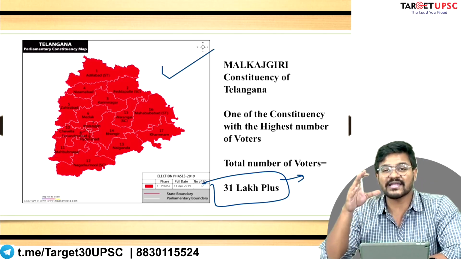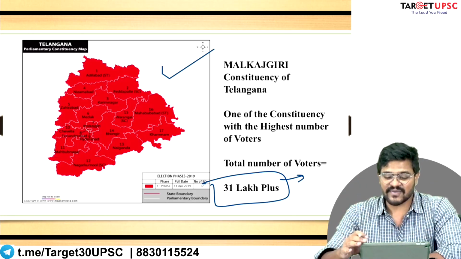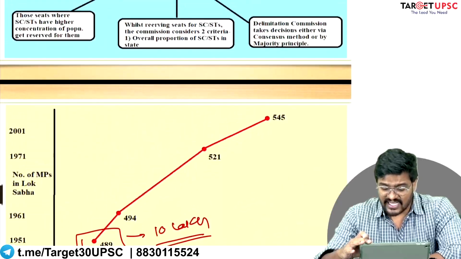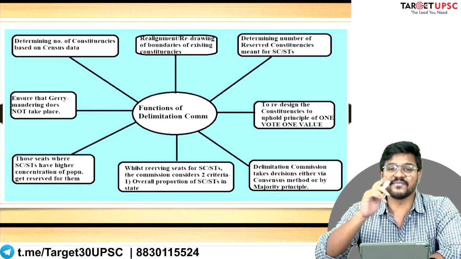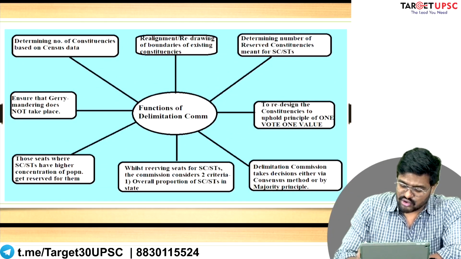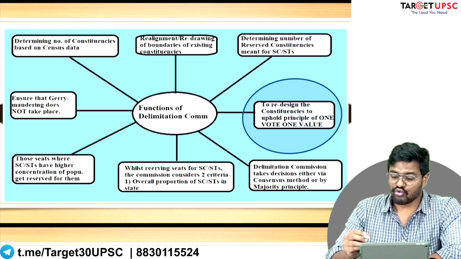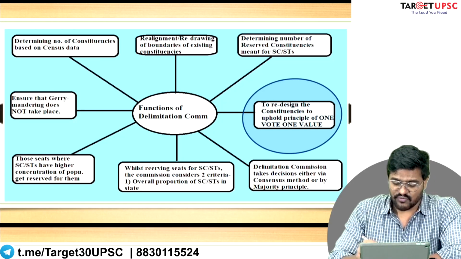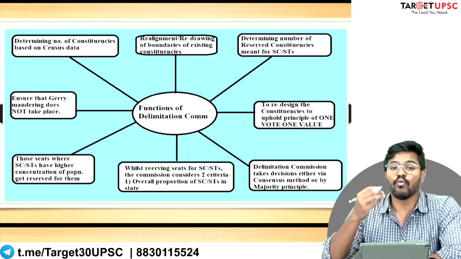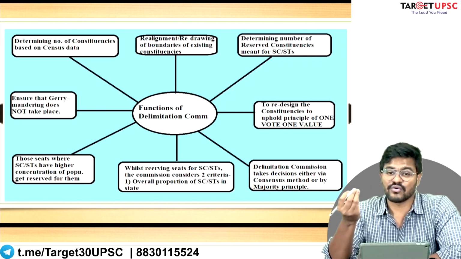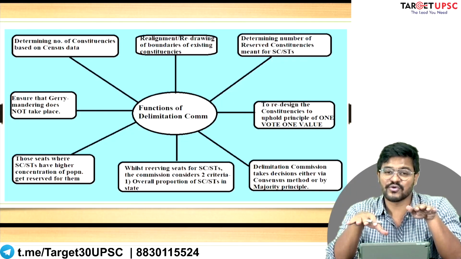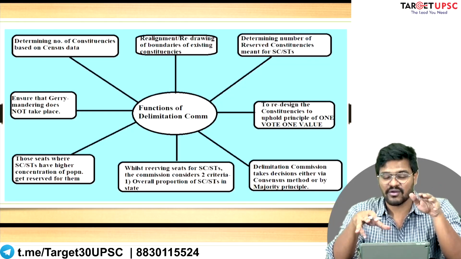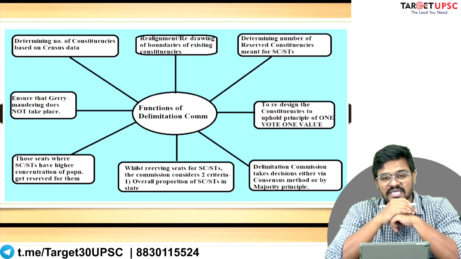To ensure that this political inequality is minimized, this is the function of the Delimitation Commission. They need to redesign constituencies to uphold the principle of what? The principle of one vote, one value, to minimize this gap between Malkajgiri and Ladakh or other constituencies in India.